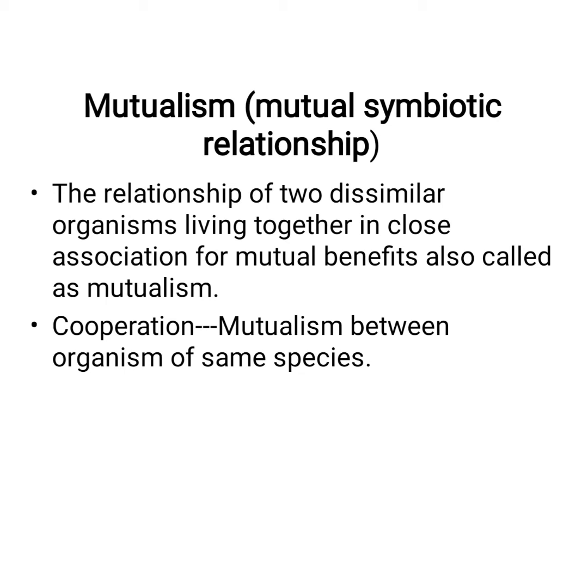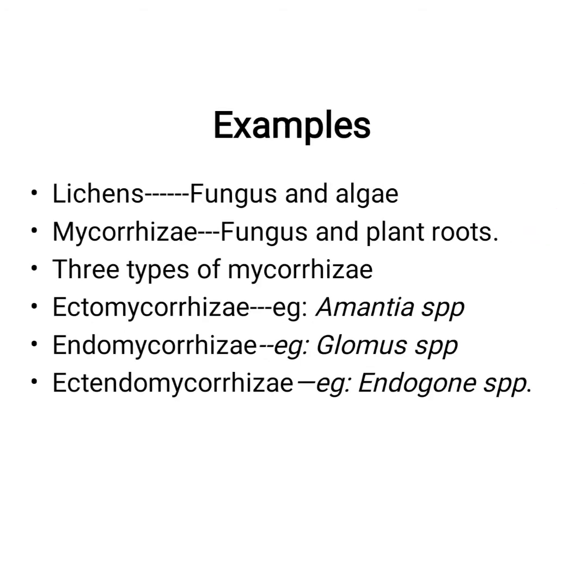Coming to mutualism, a mutual symbiotic relationship. That is, the relationship of two dissimilar organisms living together in a close association for their mutual benefit. That is, two organisms living together and they both are benefited. Mutually they are benefited. That is mutualism, okay? And what is cooperation? That is mutualism between organisms of the same species.